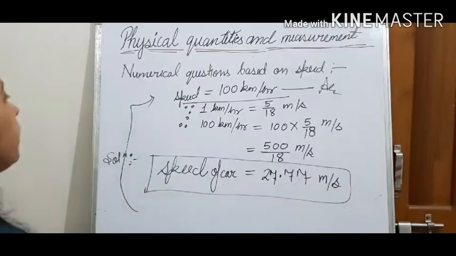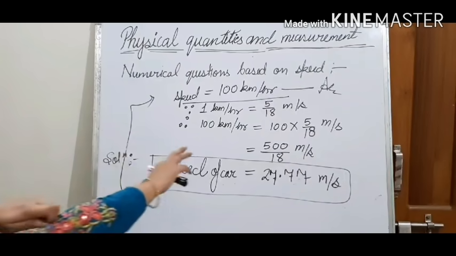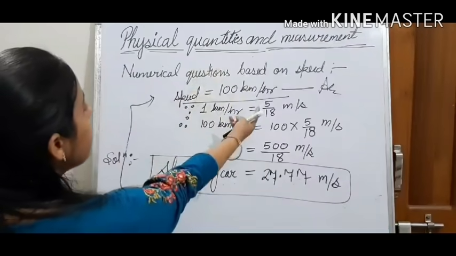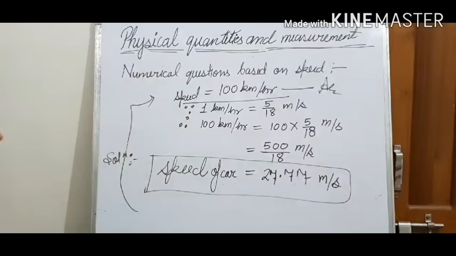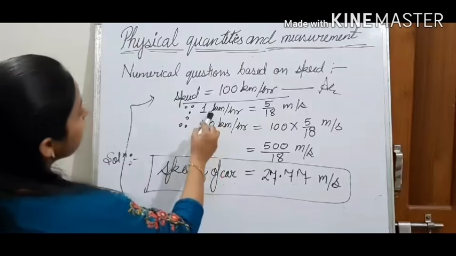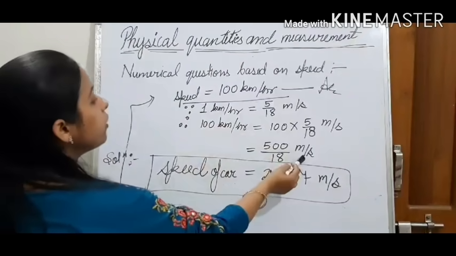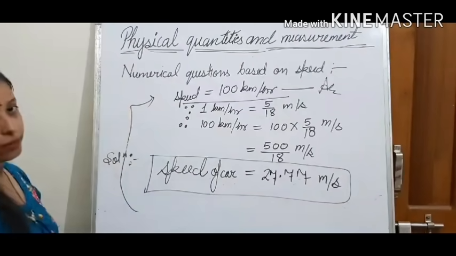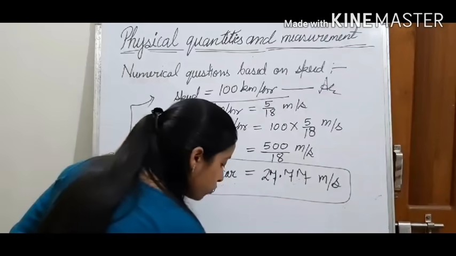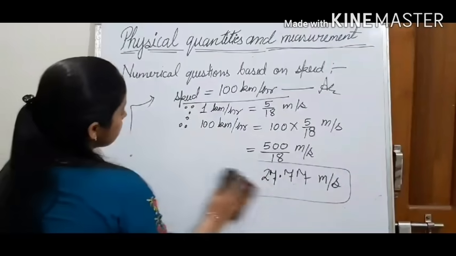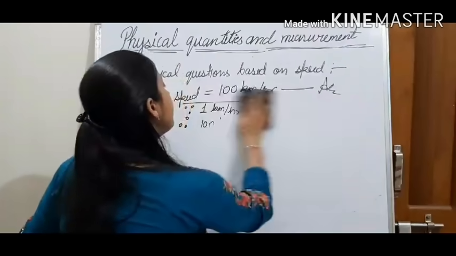So what we have done, first of all, we have used the formula speed is equal to distance upon time, and after that we have taken out speed in kilometer per hour, and after that this kilometer per hour we have converted into meter per second. So this was your second question. Now we will move towards the third numerical question.